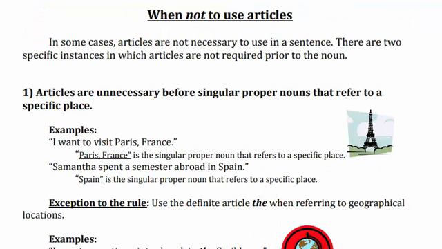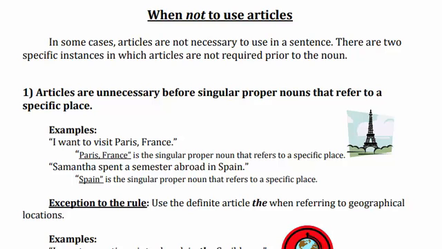Yes, after discussing what the articles are, what the categories of articles are, and what the use of articles is, after this we will discuss the places or situations when not to use the article. So there are some places where the article is not used. So what are these cases? In some cases, articles are not necessary in a sentence. There are two specific instances in which articles are not required prior to the noun. So what are these two categories?